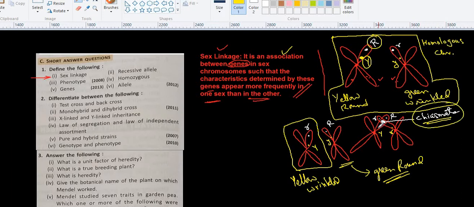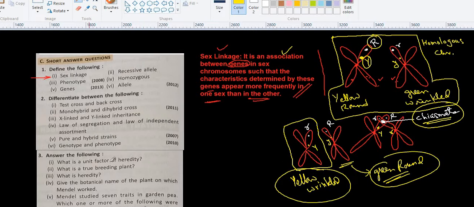If they would be very close to each other, then this would not have been possible. The green and round would not have been possible. Yellow and wrinkled would not have been possible. So that is considered as linkage. Actually it is not there in your syllabus. This is just for your explanation.